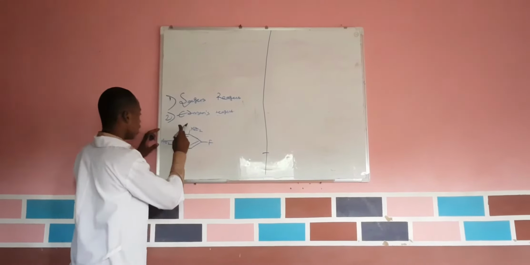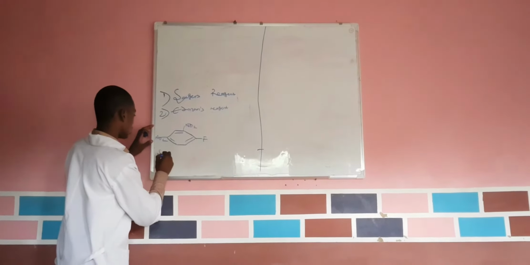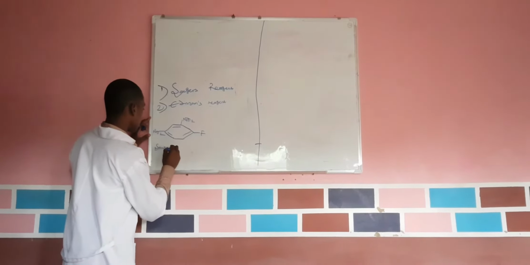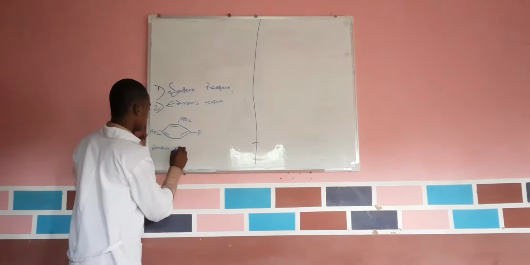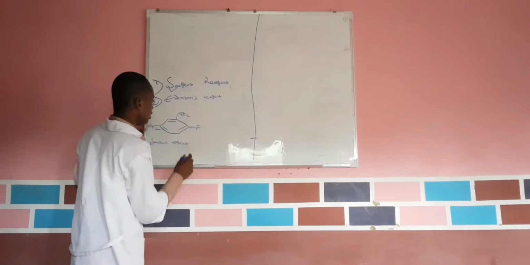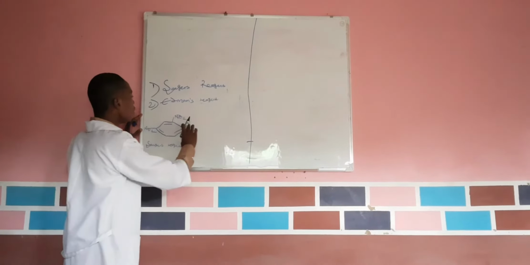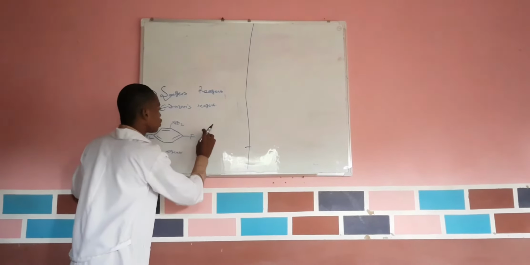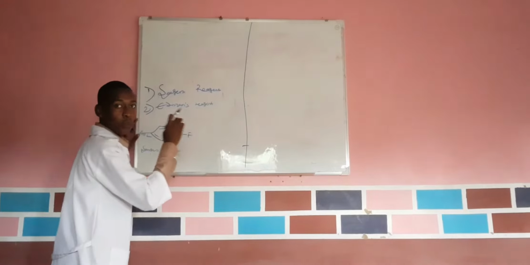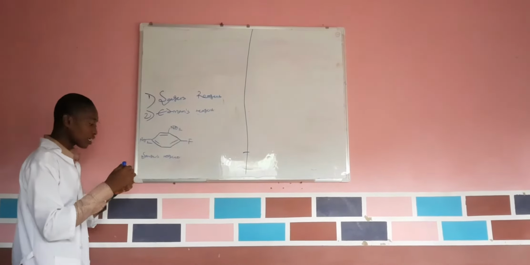This is Sanger's reagent, 1-fluoro-2,4-dinitrobenzene. With this reagent, if we react it with a particular protein, we can be able to determine the primary structure of that protein.